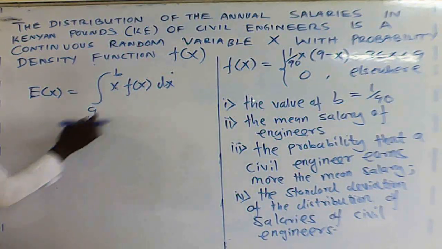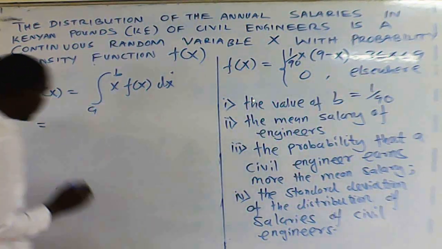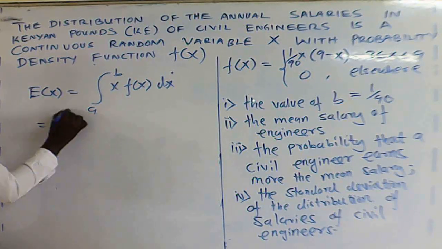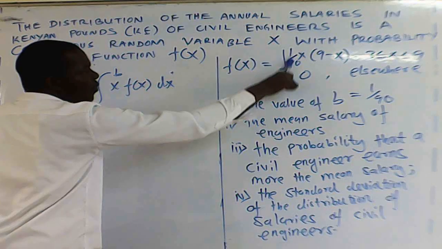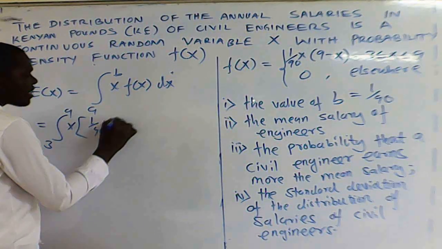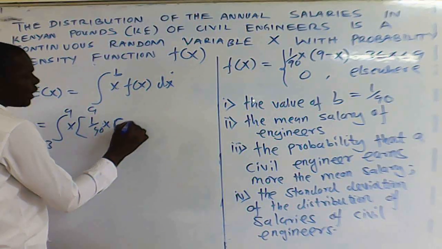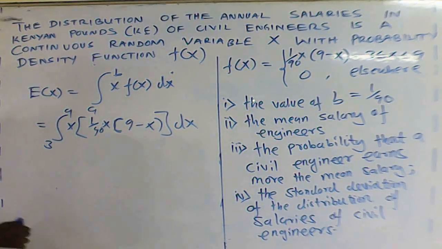So can you now substitute the value of the density function? What is our limit? The limit is from 3 to 9. Then we have x into, what is f of x? 1 over 90x into 9 minus x, dx, isn't it?